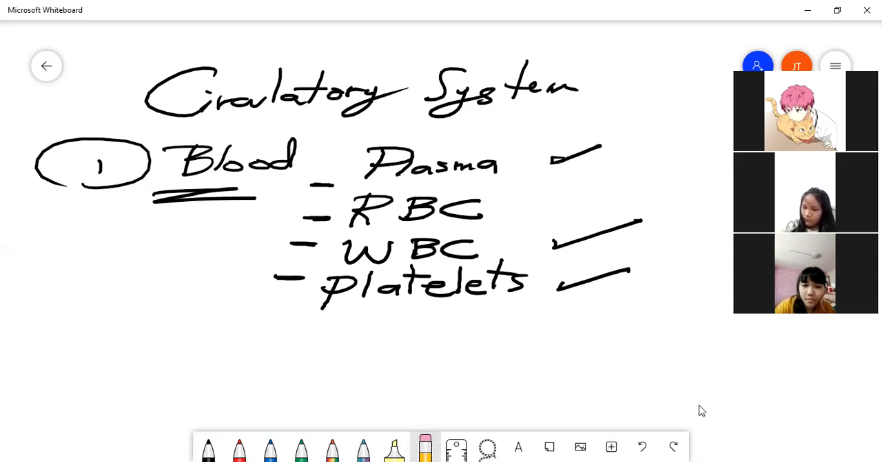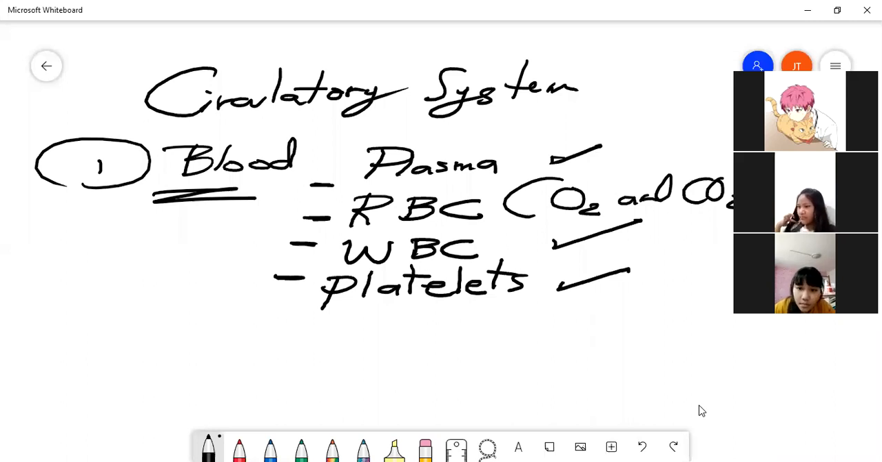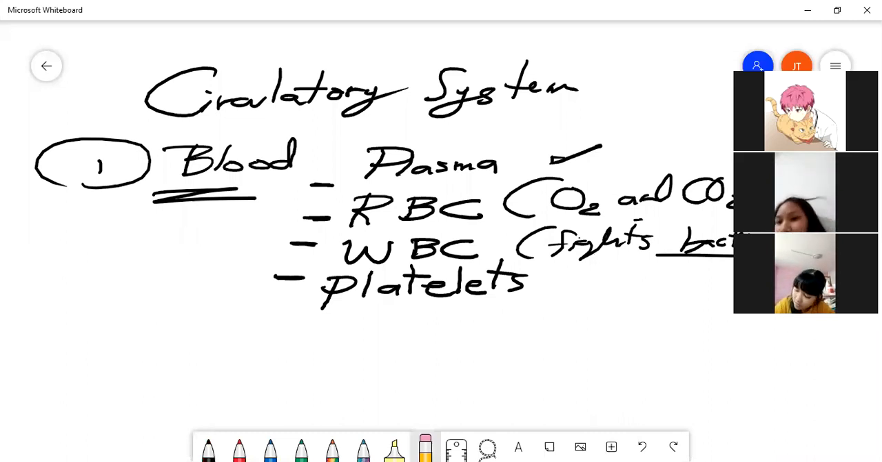Red blood cells carry oxygen and carbon dioxide. White blood cells fight bacteria and viruses. Okay? Platelets stop or prevent blood clotting or bleeding. Prevents bleeding. Plasma carries nutrients, digested food, and carbon dioxide.